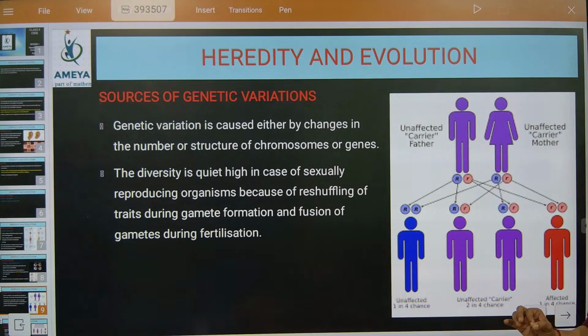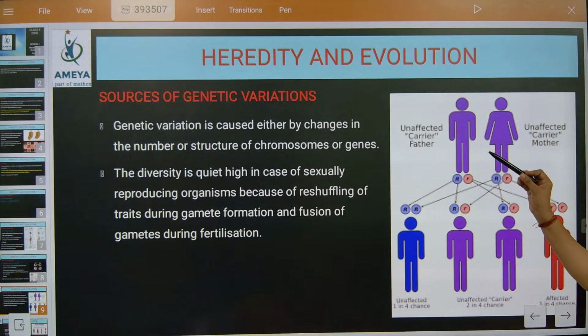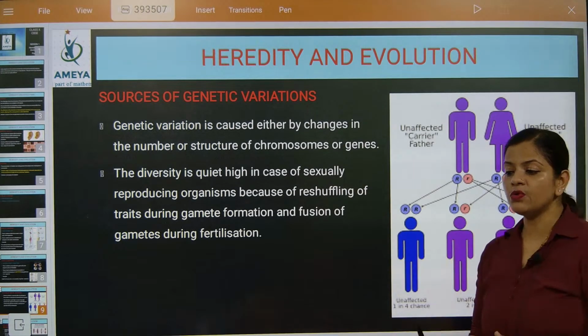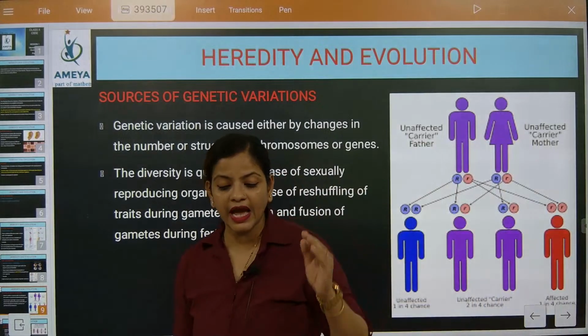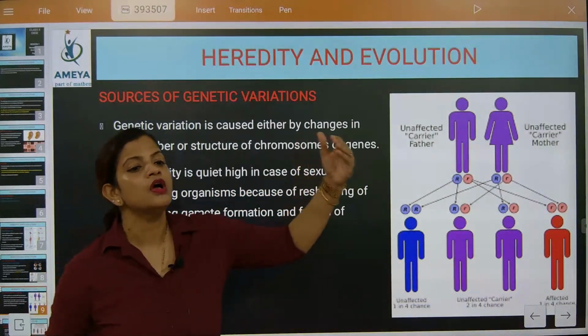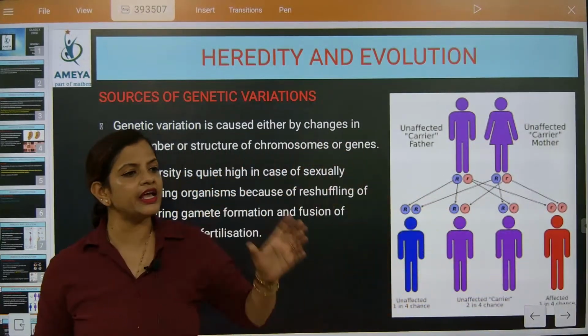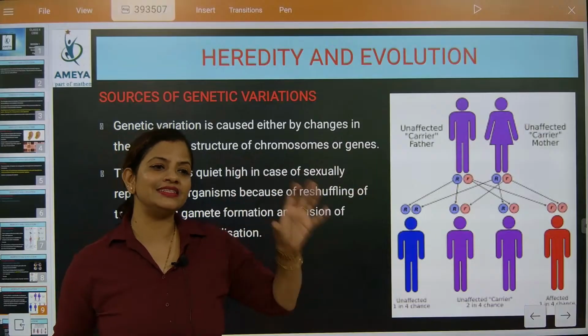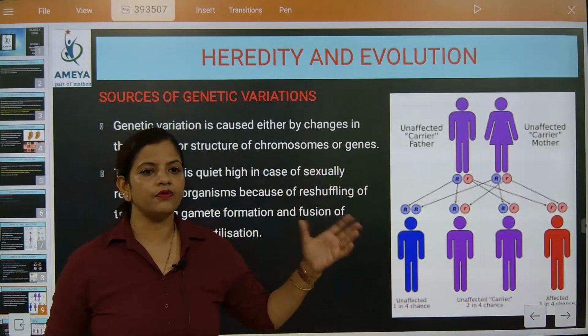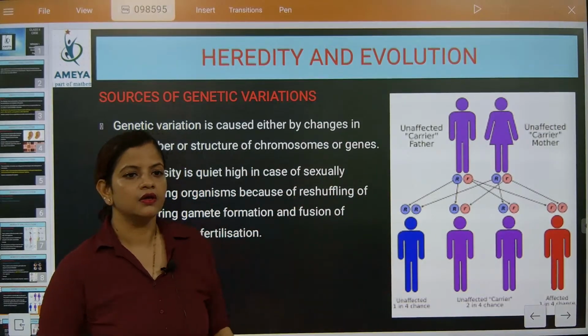So the pure breed, just understand one thing. One simple example we are trying to take and understand. Just understand one thing, beta. Like father and mother, they both are infected with diabetes. One example we are telling. They are affected by diabetes, and it was said that diabetes can be carried forward from one generation to another. So XYZ, any disease or type we are going to understand from there.